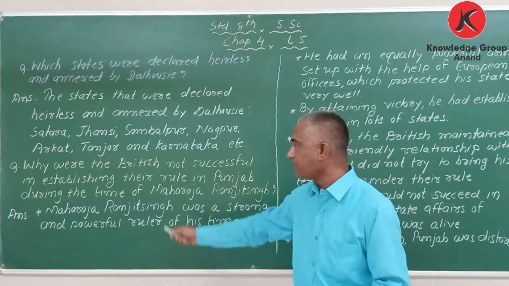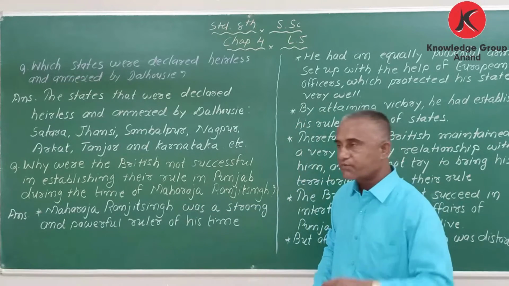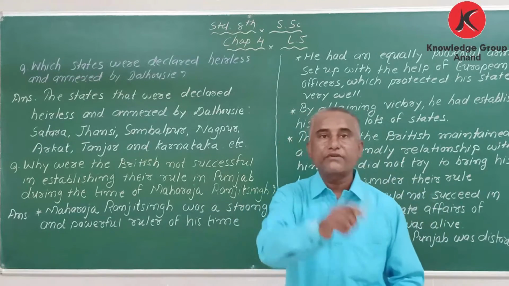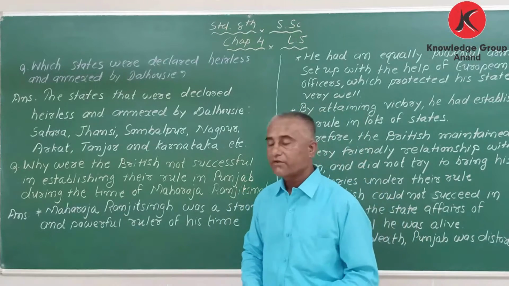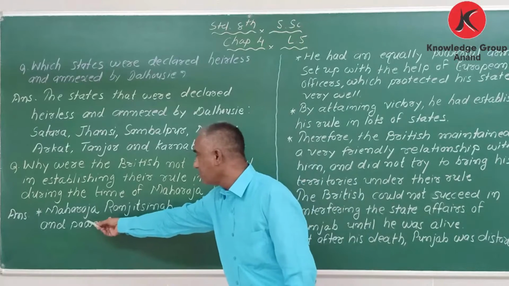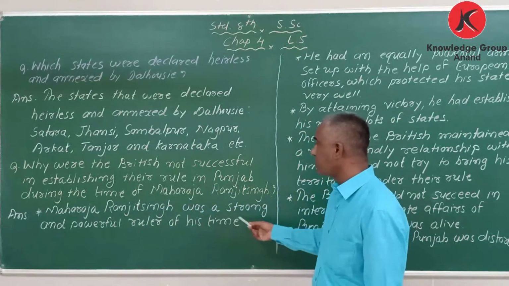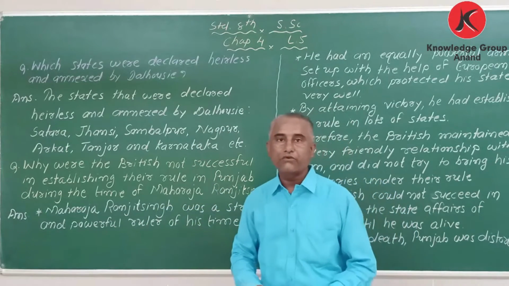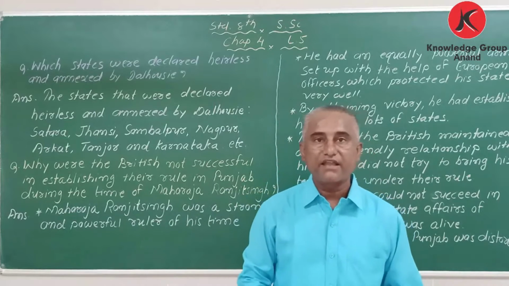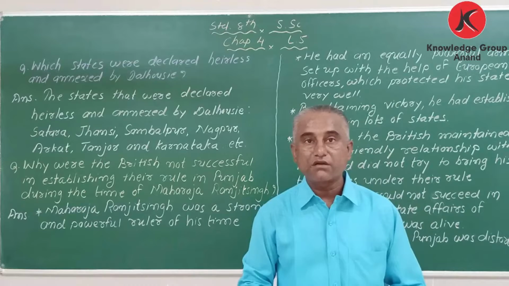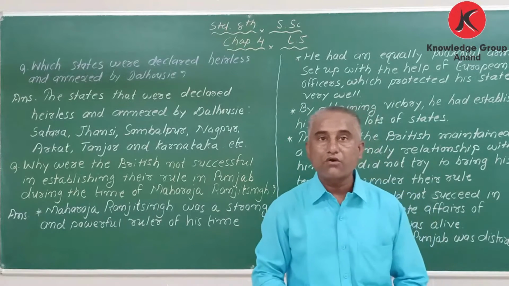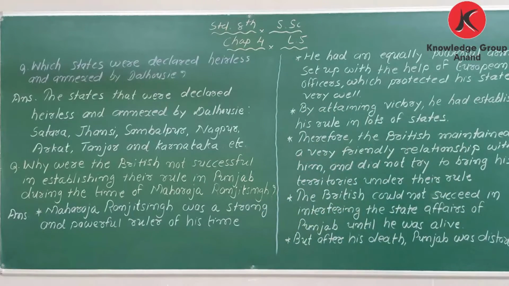Why? So I have written the answer. First point, my dear student: when you write a question answer of essays, it should be according to the points. So first point, Maharaja Ranjit Singh was a strong and powerful ruler of his time. At that time he was the most powerful ruler of Punjab.